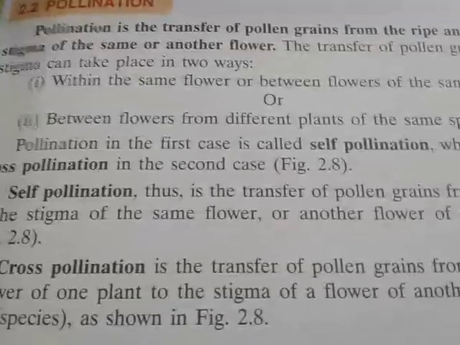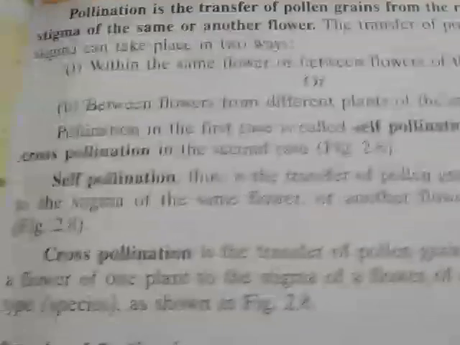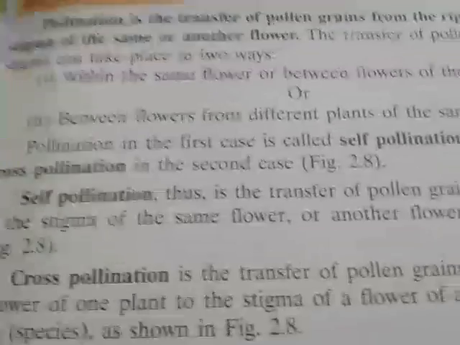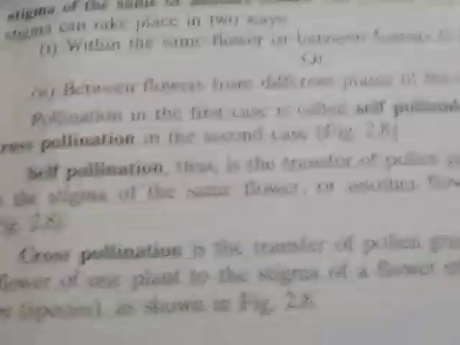Okay, so what are the agents of pollination?